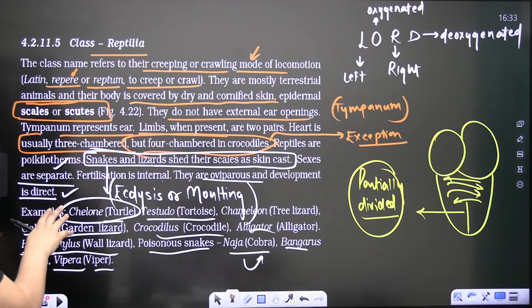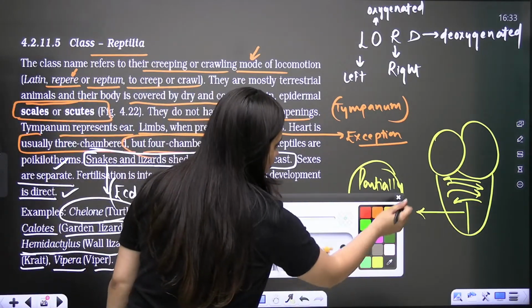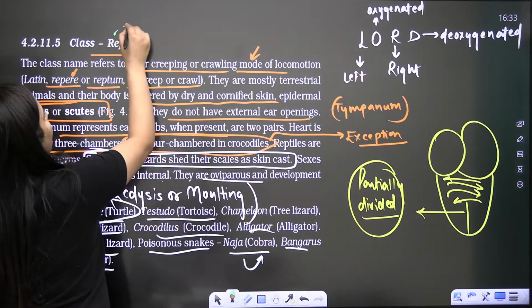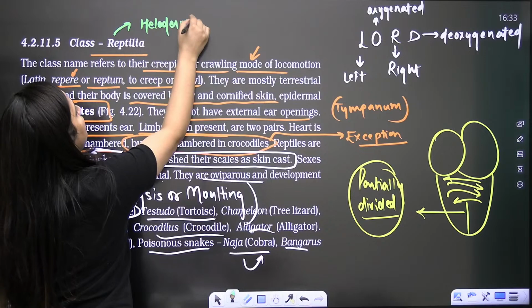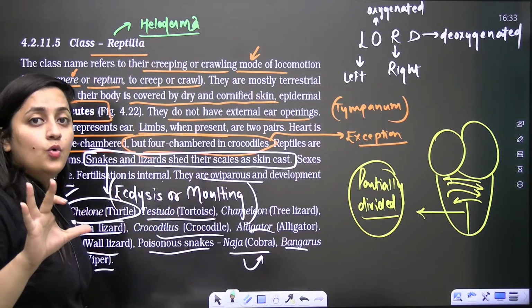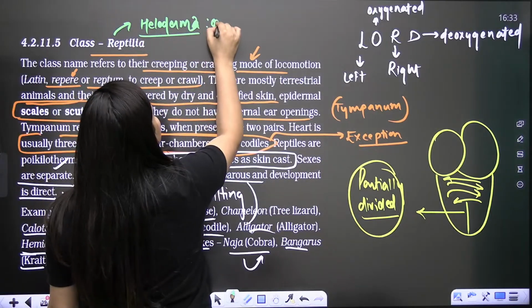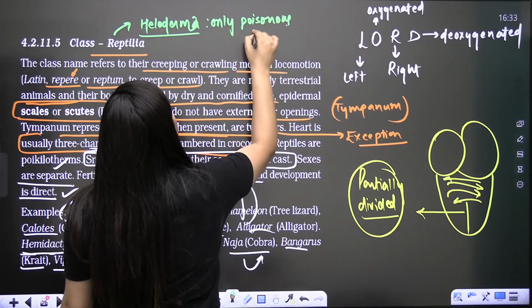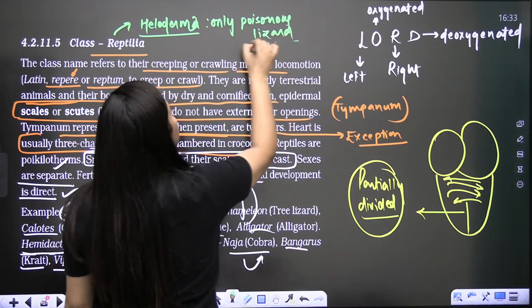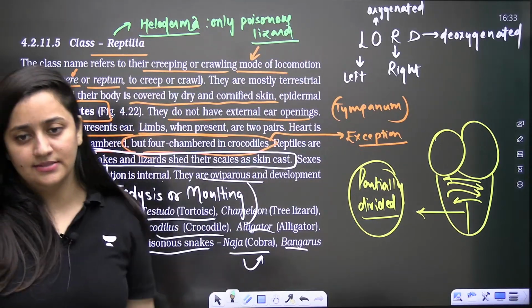Examples are important. And I'll add one more point here. Do you know, in the case of reptiles, the only poisonous lizard is Heloderma. Heloderma is the only poisonous lizard. Otherwise lizards are not at all poisonous. So the only poisonous lizard is this Heloderma. Note down, only poisonous lizard it is.